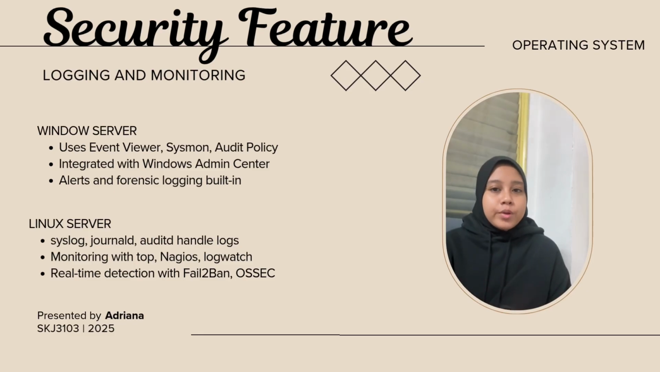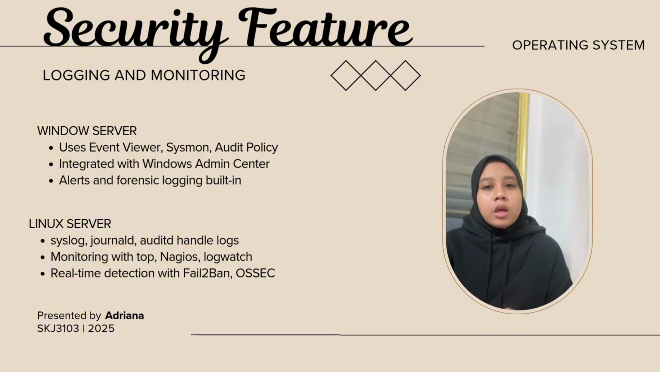happening in the system. Windows Server uses Event Viewer to log system activity like errors, user logins, and software events. For deeper tracking, tools like Sysmon and Audit Policy help keep logs of everything happening in the background. These logs can be viewed using Windows Admin Center and can also be sent to a central server for monitoring. Linux also records logs using tools like syslog, journald, and auditd.